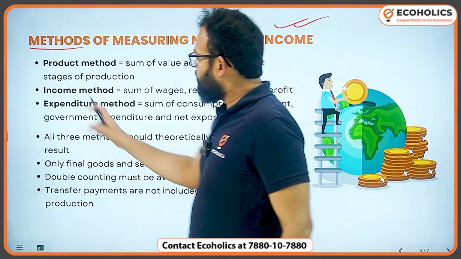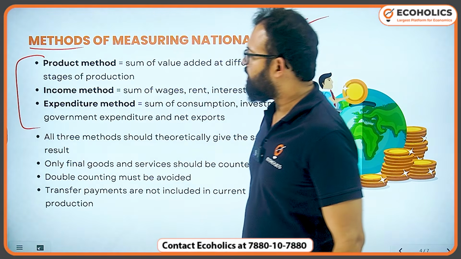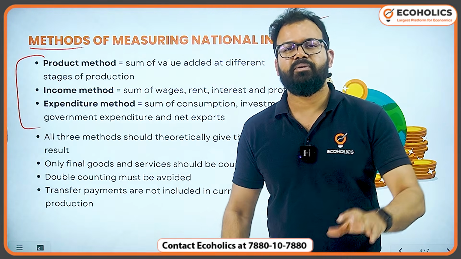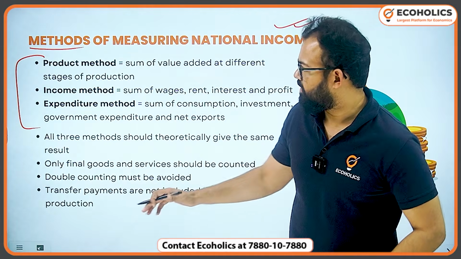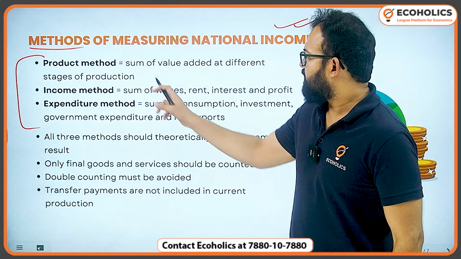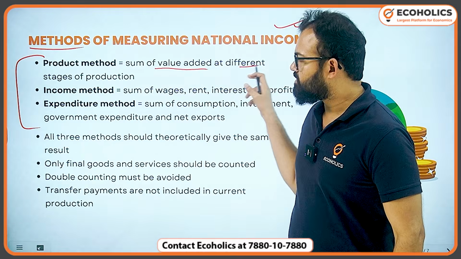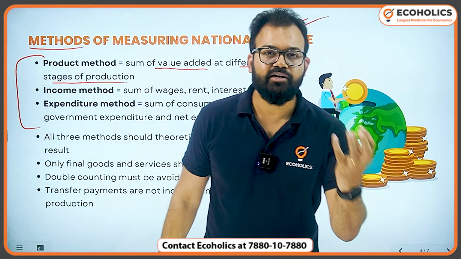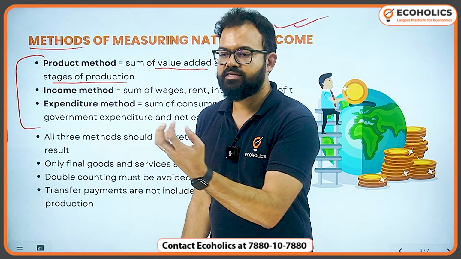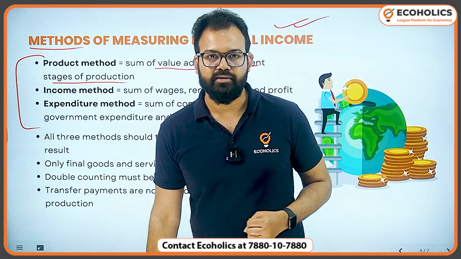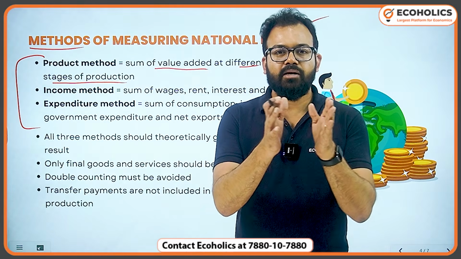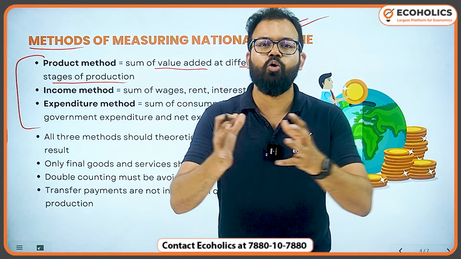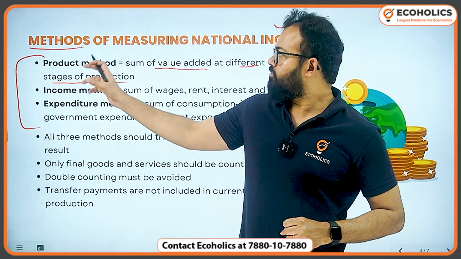Now methods are very important, methods of measuring the national income. First is product, second is income, and third is expenditure. In simple sense, these all three should be equal. Okay, let's see how it is. Number one is product method. It means sum of value added at different stages of production. So suppose I'm making a bread and I take wheat from the farmer, flour, and then we can say from the baker, final bread. So at every stage, some kind of value addition is happening, and at the end of the supply chain, I'm getting the full loaf of bread. That is what we call product method.